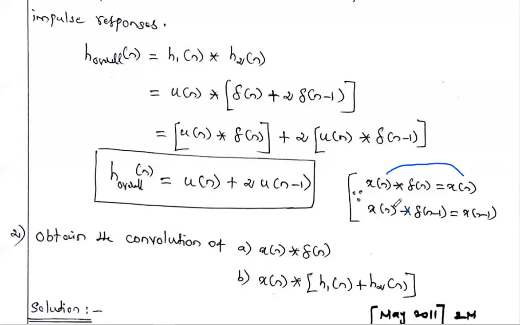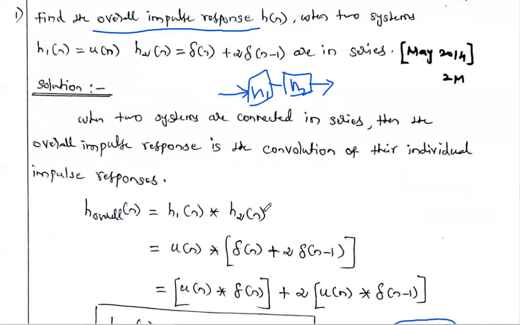According to this property of convolution with the shifted impulse, u of n convolved with del of n minus 1 gives u of n minus 1. So the overall impulse response of the given system is u of n plus 2 into u of n minus 1. Okay, that's all. So this is the problem.